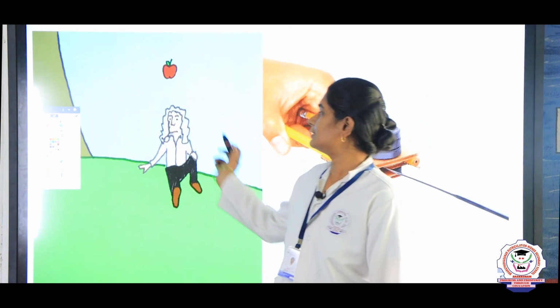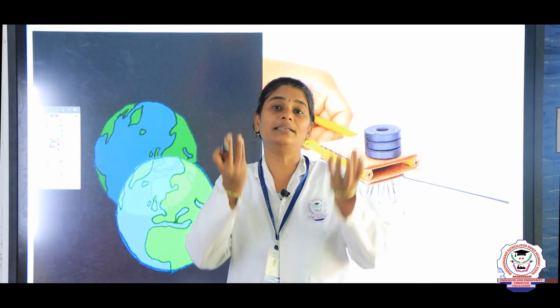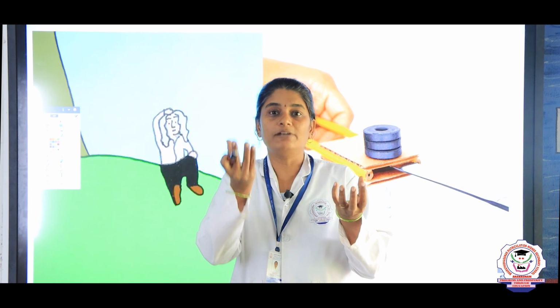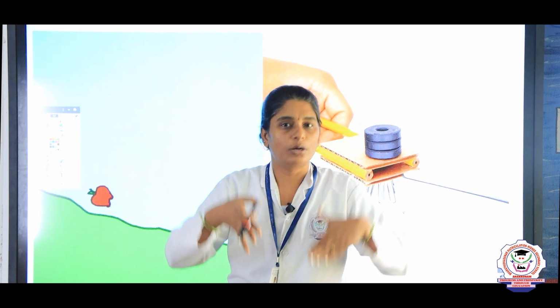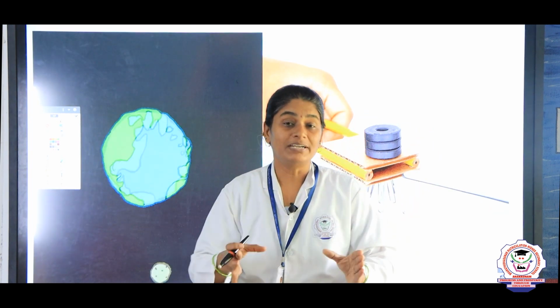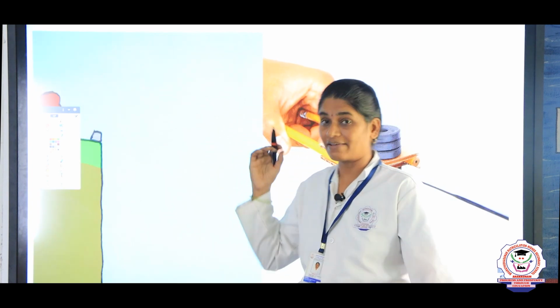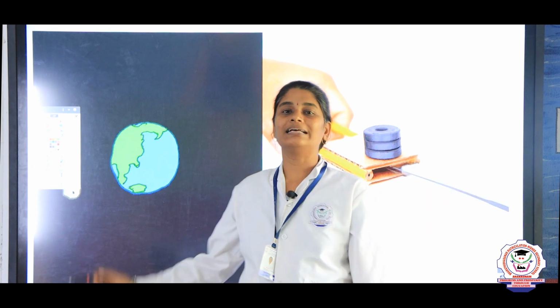So, here you can see some force exists on the earth, right. For example, an apple tree holds the apple on its tree, right. When the apple falls, when the apple is removed from the tree, definitely it will fall down on the earth, right. So, gravity is the force that is pulling the object to the center of the earth. So, what is gravitational force? The force that attracts objects towards the center of the earth. That force is known as gravitational force.